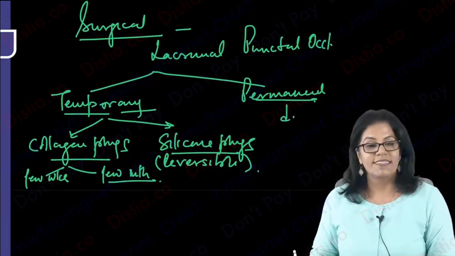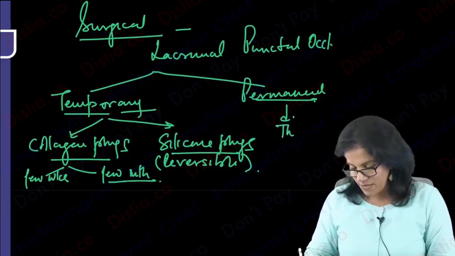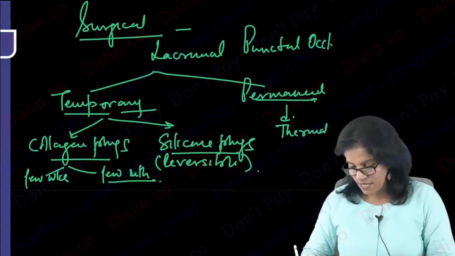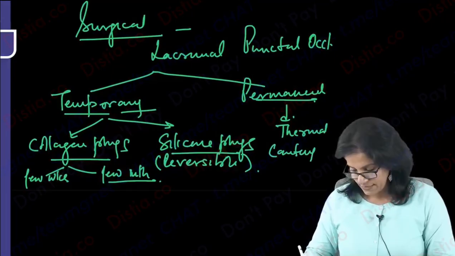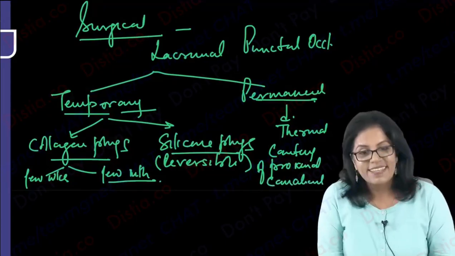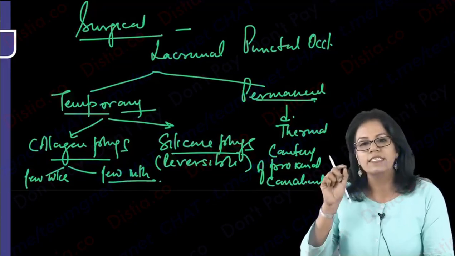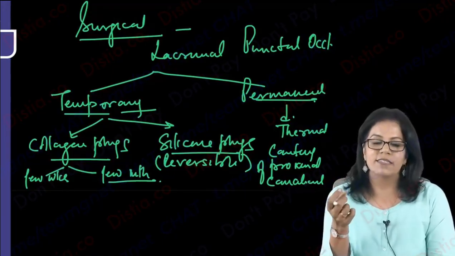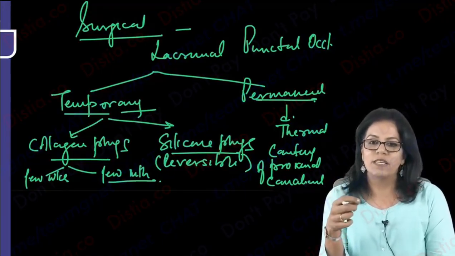Permanent would be thermal cautery of the proximal canaliculus. So dilate the puncta and go for thermal cautery of the proximal canaliculi. Okay. So if you're just cauterizing a little bit of the punctal area, that can open. Sometimes we do it before a cataract surgery if we have any doubt of any problem there.